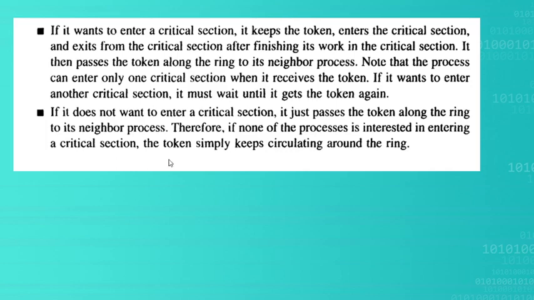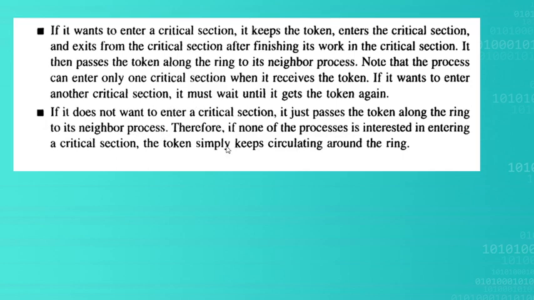So if it does not want to enter into the critical section, this one is the token circulating. If it wants to enter into the critical section, it keeps the token. If it does not want to enter, what will it do? We don't want anything, then we will just pass the token along the ring to its neighboring process.